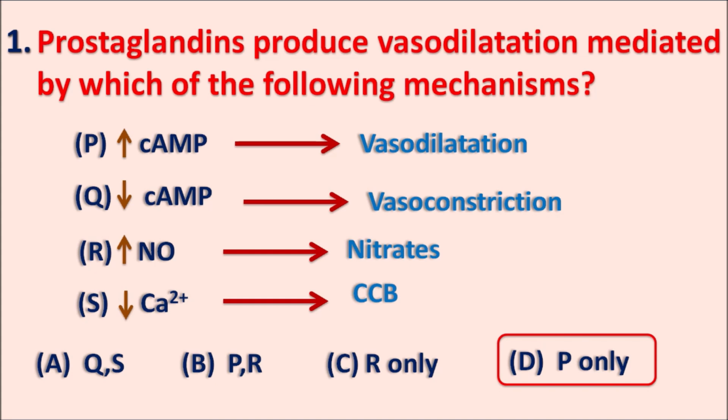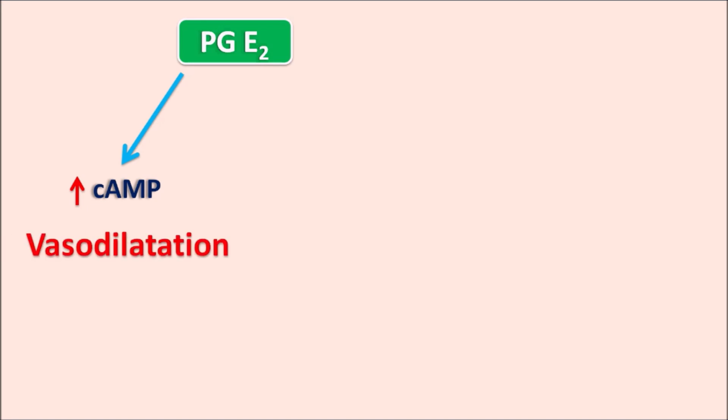But interestingly, we have many types of prostaglandins and they produce mixed effects on the vascular smooth muscle. A few of the prostaglandins produce a vasodilatation and a few produce a vasoconstriction. For example, prostaglandin E2 produces two effects. This PGE2 can act by increasing the cyclic AMP levels within the vascular smooth muscle, which results in the vasodilatation.